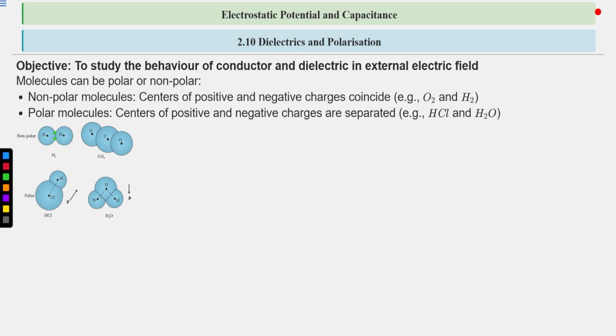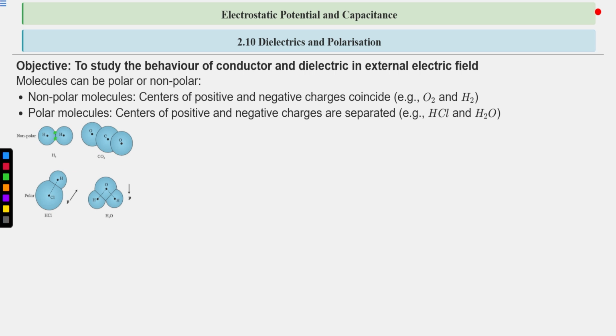So what is the dipole moment now? The effective positive charge and effective negative charge will lie on the center. There is no charge separation, due to which the centers of the positive and negative charges lie on the same point. So this is non-polar. There is no net dipole moment of this molecule.